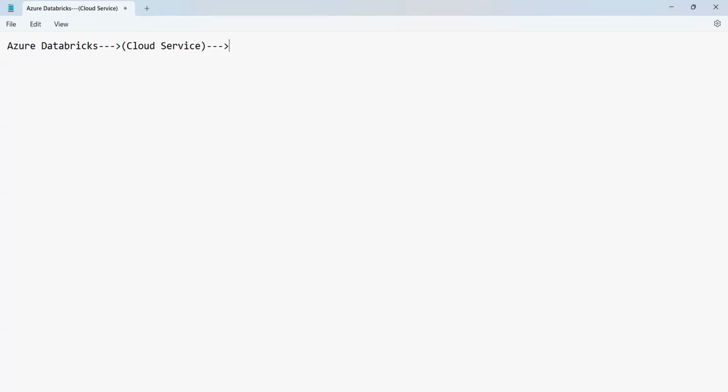That means Databricks is used in Azure as a service, which allows the following jobs to be performed.